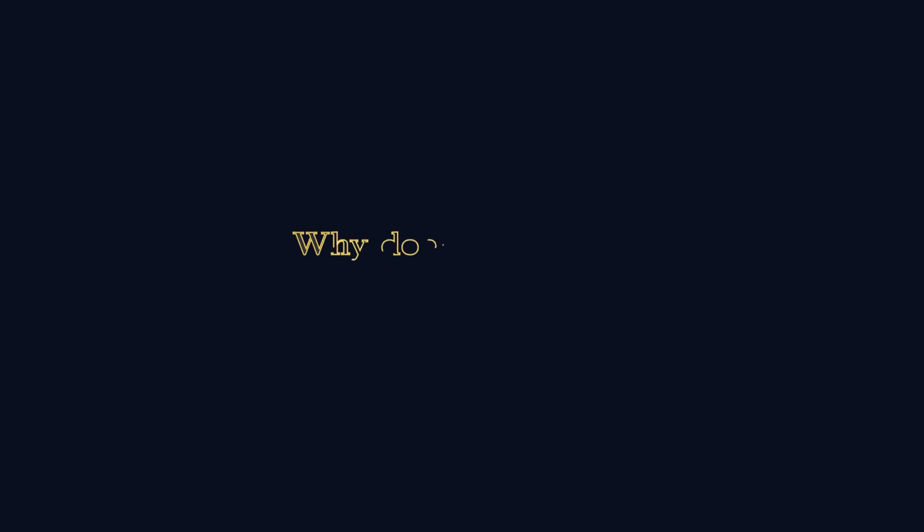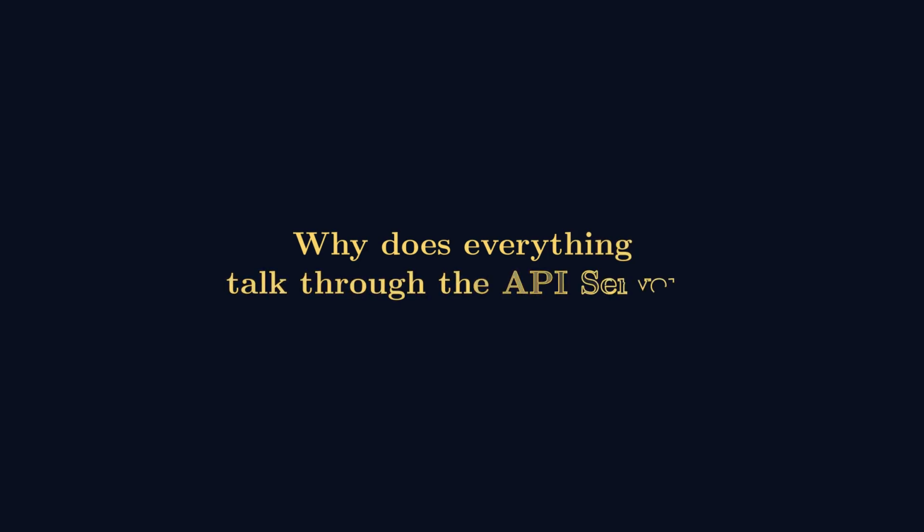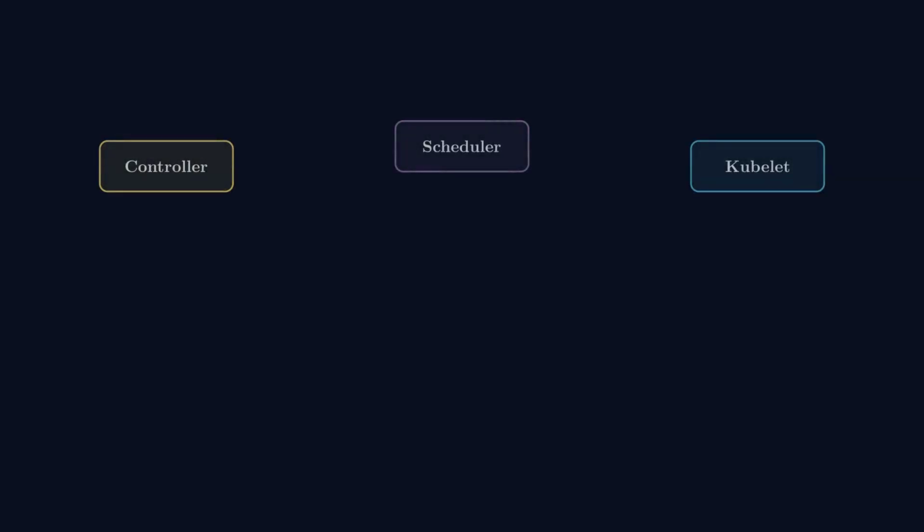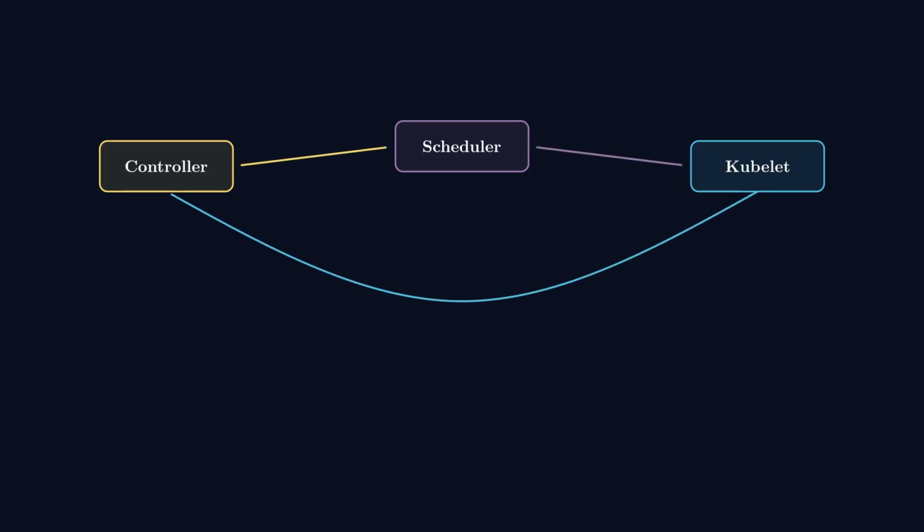In the last episode, we saw that controllers, schedulers, kubelets, and users all work through the API server. That may feel indirect. Why not let each component call the component it needs directly? Direct communication looks attractive in a small system. The controller could call the scheduler, the scheduler could call the kubelet, and the kubelet could report directly to the controller. Each conversation appears simple on its own.